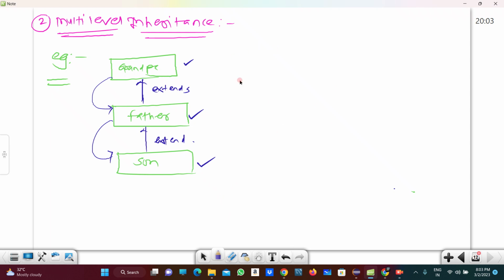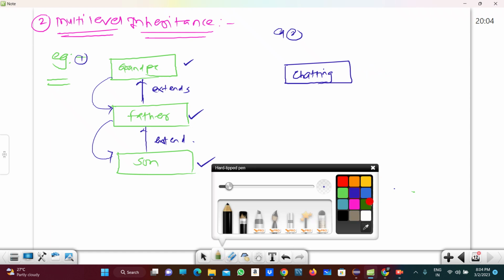That is what happens in multi-level inheritance. Another example I am taking here. This is the first example, this is the second example. Suppose in WhatsApp, what happens? In the first version of WhatsApp, only chatting is present. This is WhatsApp version 1.